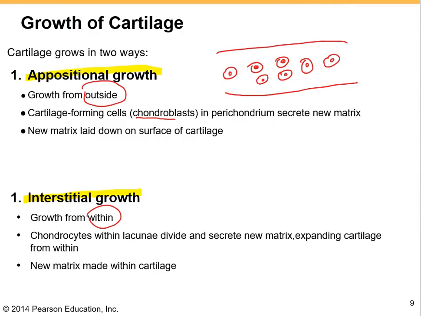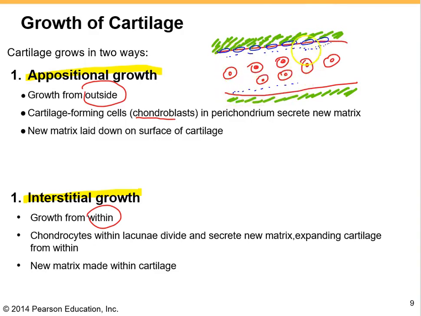And then around the cartilage, we have the perichondrium, the connective tissue that surrounds and supports the cartilage. And here we have the chondroblasts, which are found at the outer surface of the cartilage in the perichondrium. Then they are going to secrete the new matrix here.